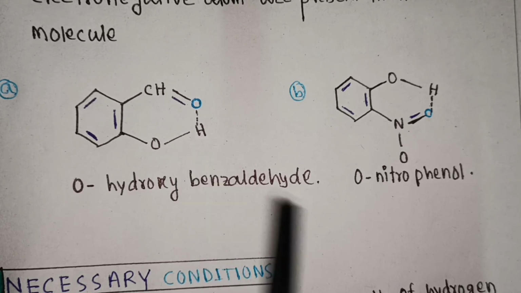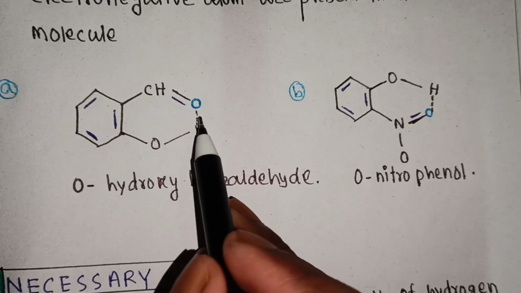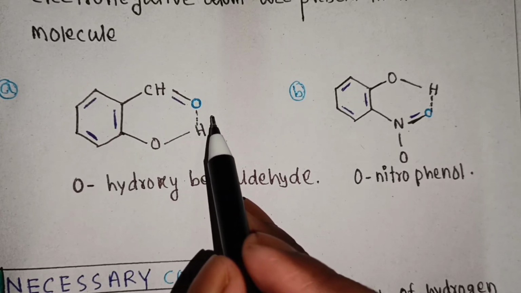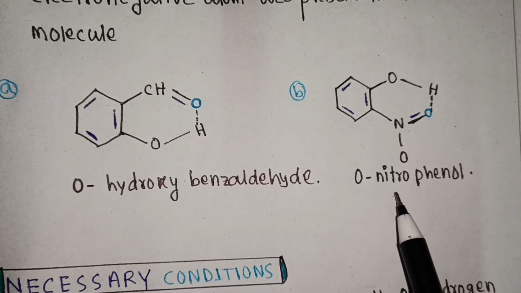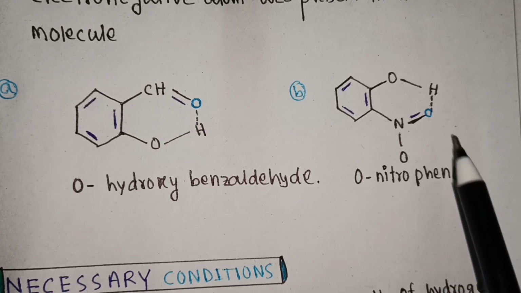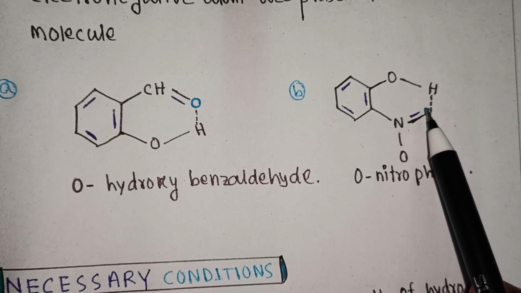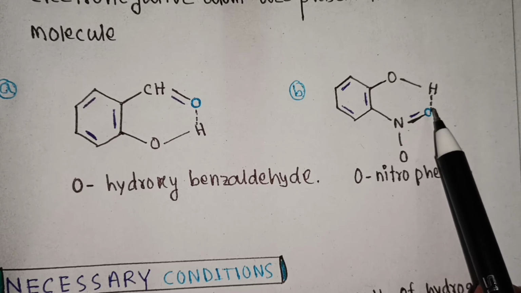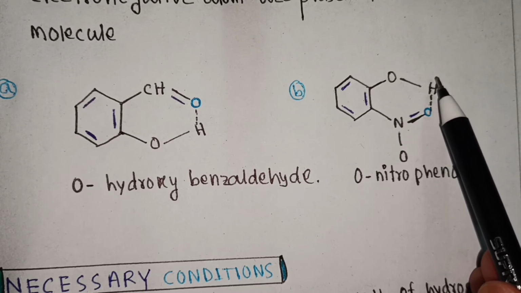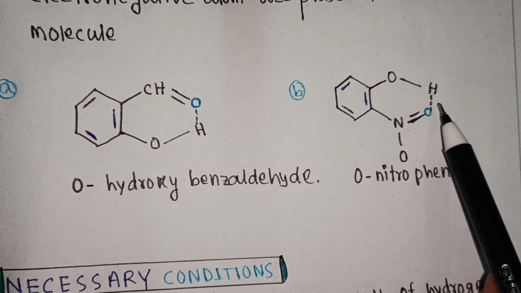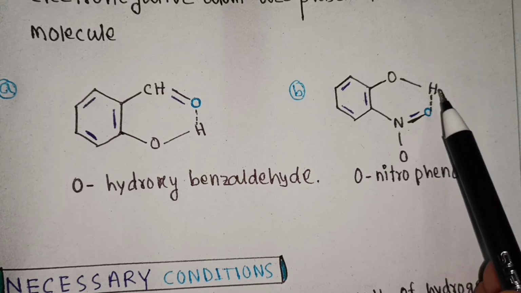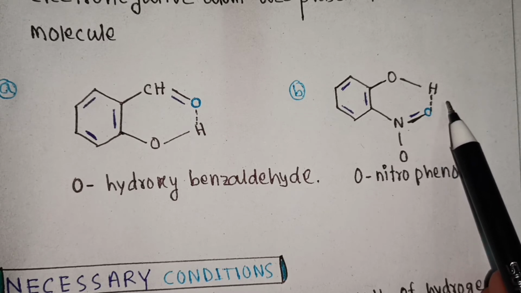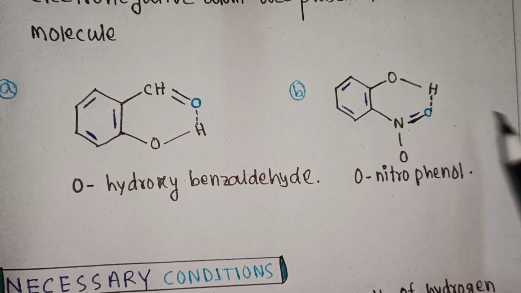Therefore, this bond is a hydrogen bond. In case of orthonitrophenol, here this is the electronegative element and this is the acidic hydrogen. Therefore, the bond between these is a hydrogen bond.